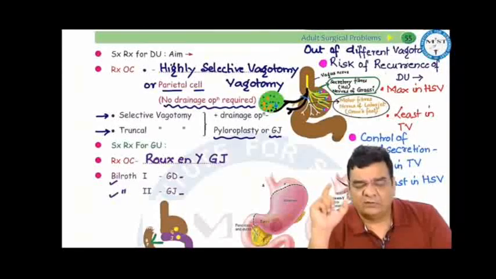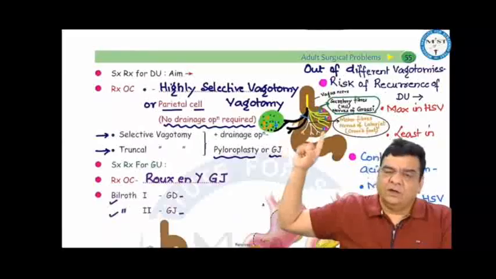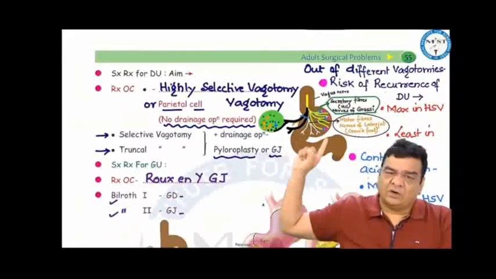Whenever we are doing selective or truncal vagotomies, we are also chopping the motor nerve fibers. So this will decrease the motility of the stomach. In order to drain the food from the stomach, we do a pyloroplasty or a gastrojejunostomy.